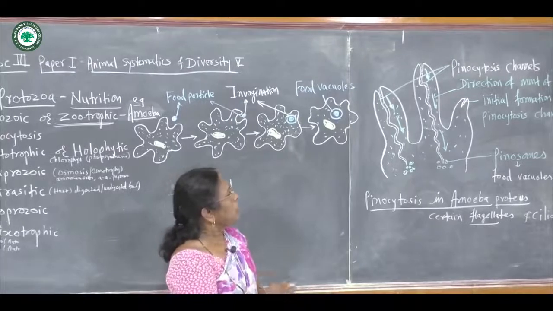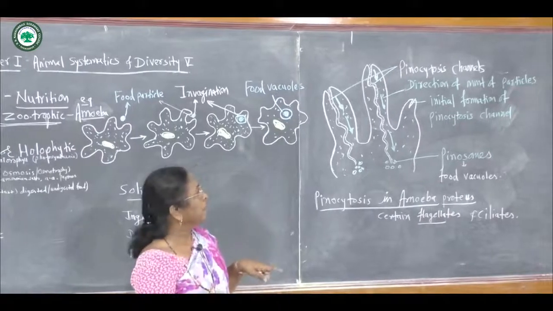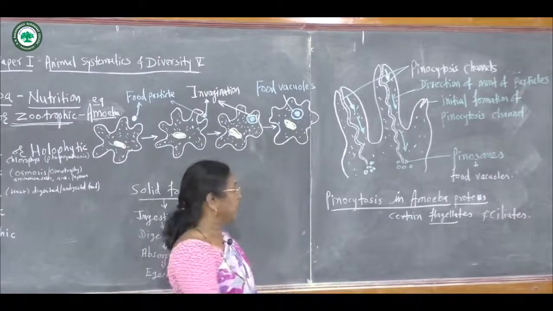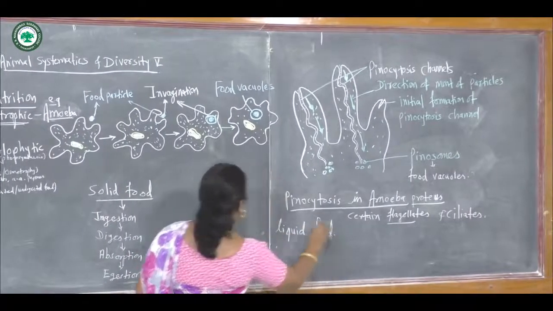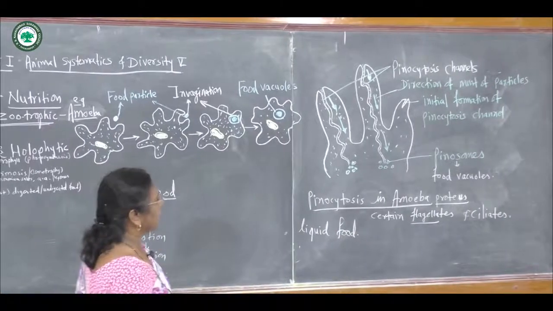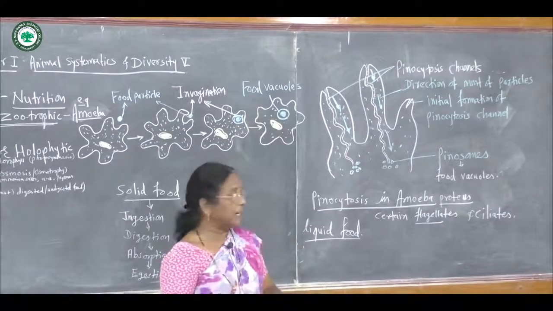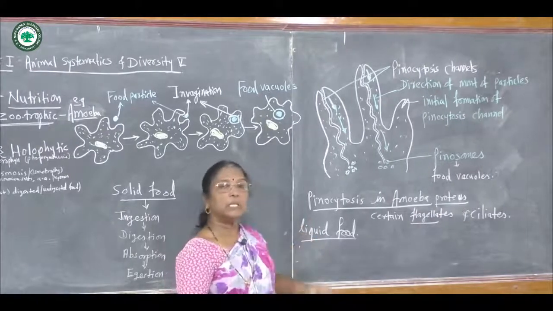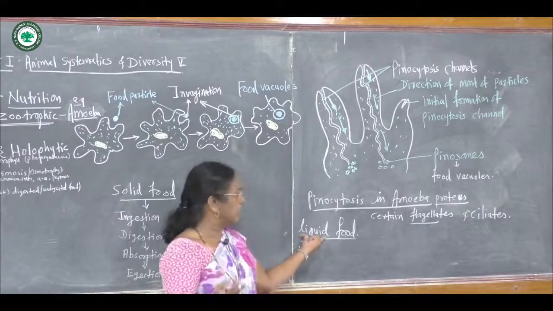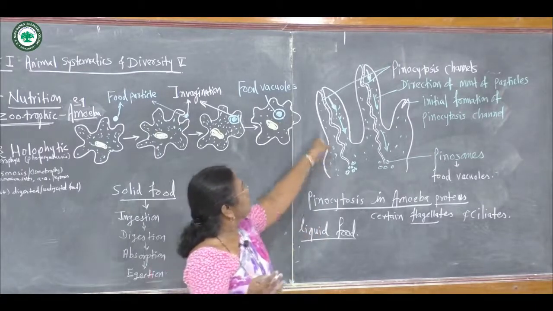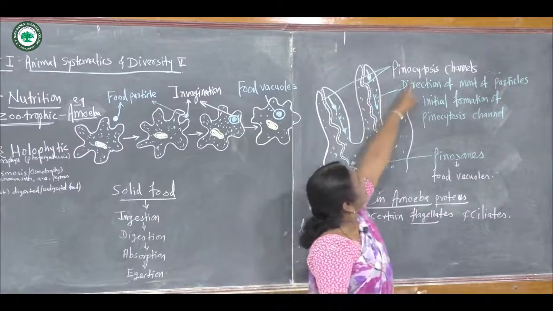Here, the general surface of the body comes in contact with liquid food. In holozoic nutrition the food is solid, but in the pinocytosis type the food is in liquid or solution form. When it comes in contact with the general body surface or pseudopodia, they start to form the pinocytotic canals.